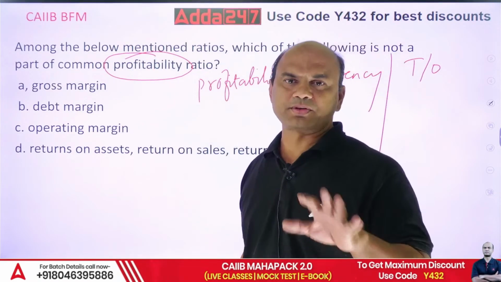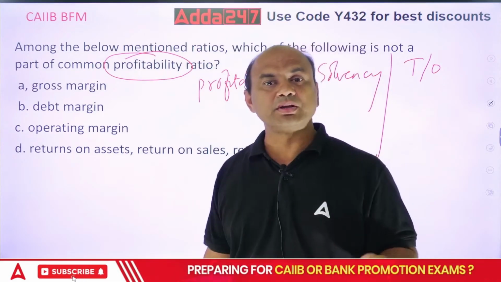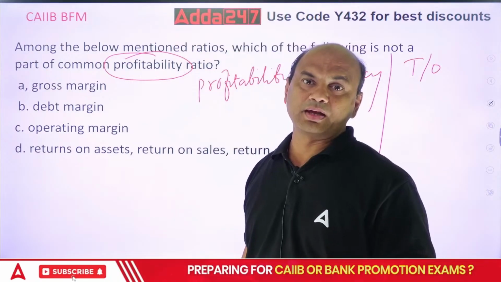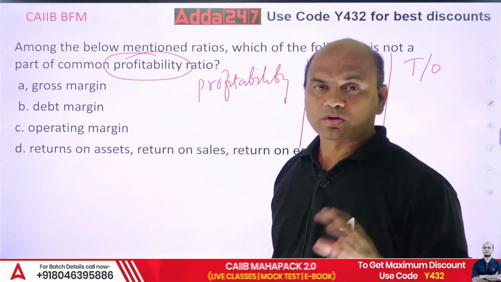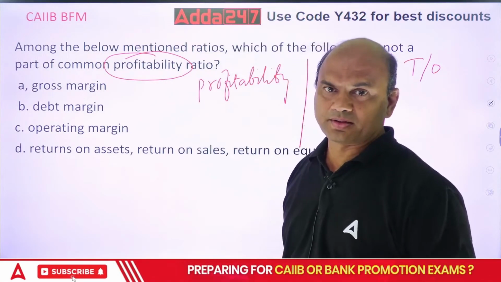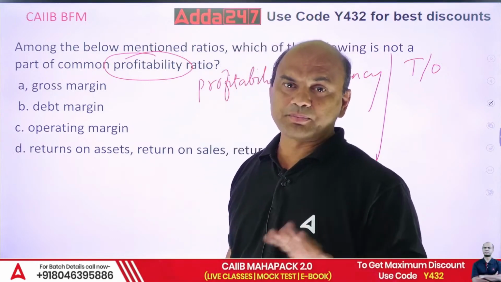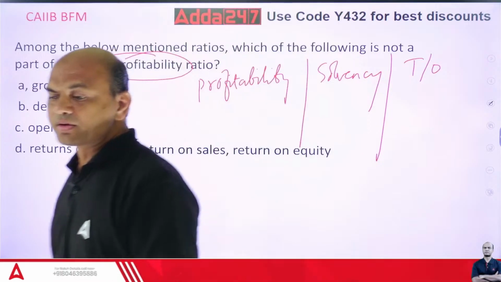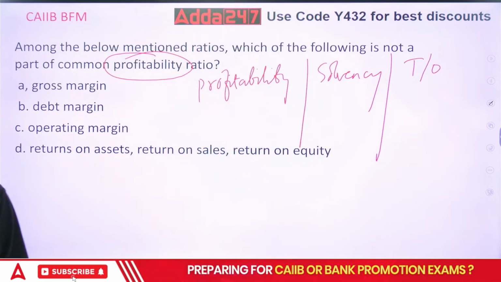Profitability has 5 types of ratios: PE ratio, EPS, gross profit, net profit, and overall profitability. These are the 5 ratios in profitability.